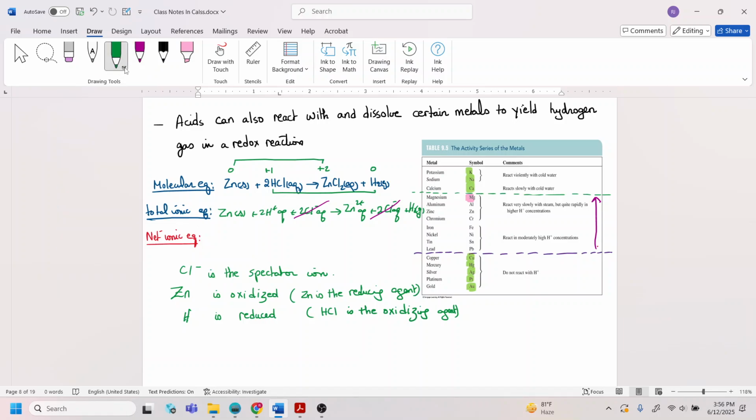That leaves me with the net ionic equation of zinc solid plus 2H plus aqueous giving zinc 2 plus aqueous plus hydrogen gas.